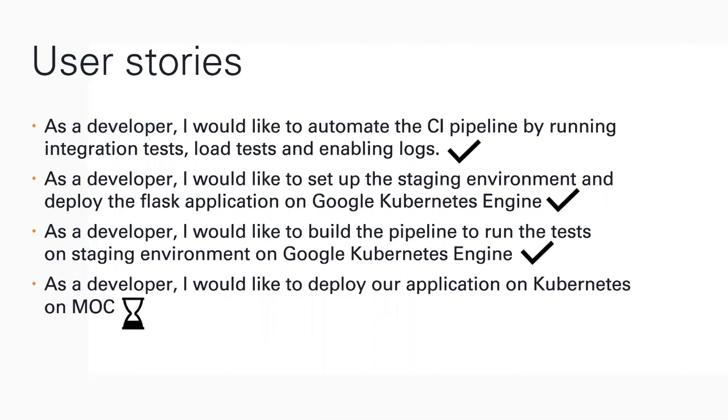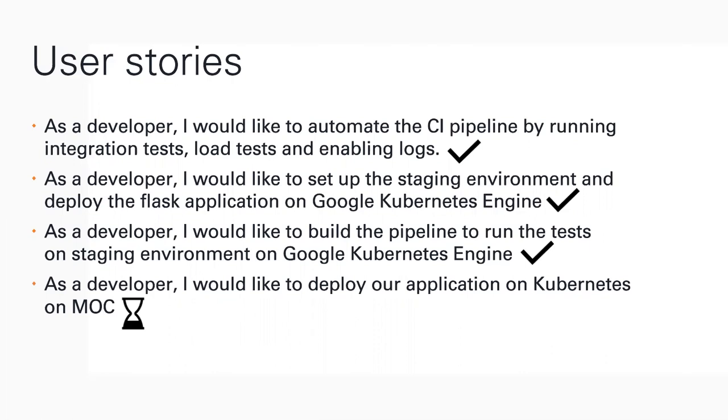The third user story was to build a pipeline to run the test on staging environment on Google Kubernetes Engine. After the deployment of the Flask app, we concentrated on running the integration and load test in the staging environment. This story was successfully completed.